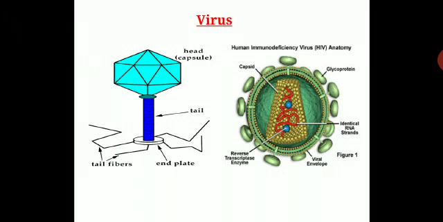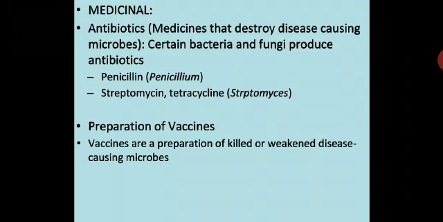Because of the structure, it can actually bind on the cells. So now medicinal, you can see use of the microorganisms. Antibiotics, medicines that destroy disease causing microbes. Certain bacteria and fungi produce antibiotics. That means they can fight against that specific disease. Penicillin, streptomycin, tetracycline.